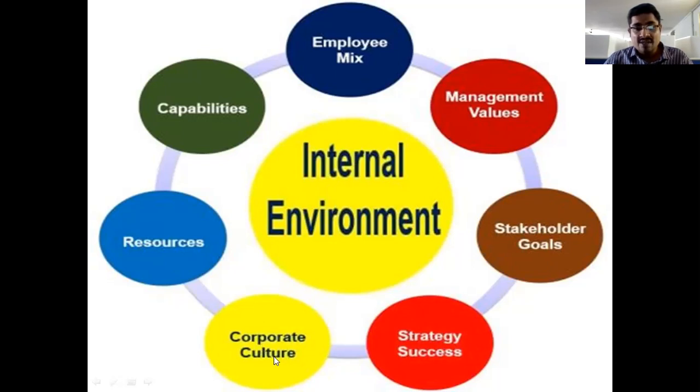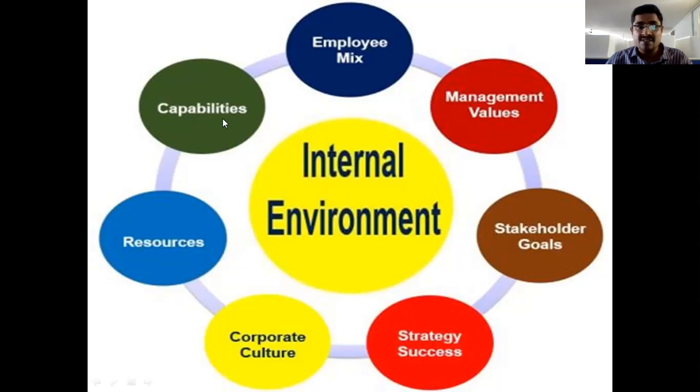Next, corporate culture. Corporate means simply a firm or MNCs, and their culture is one of the factors of the internal environment. Resources. Resources means, as I told you a number of times, the 5 M's: money, men, materials, machinery, and methods. So all internal resources of the organization come under the internal environmental factors.